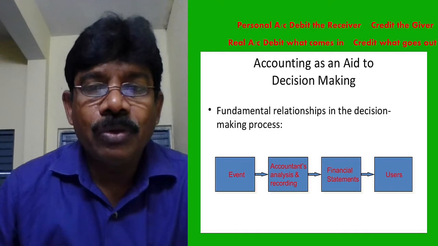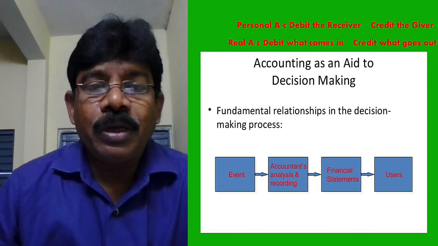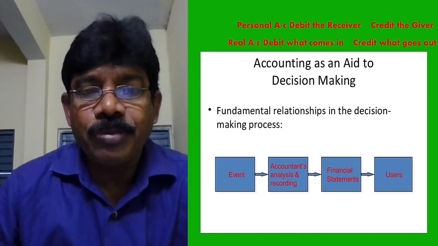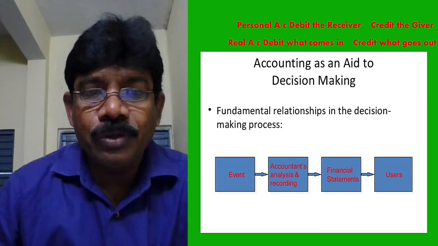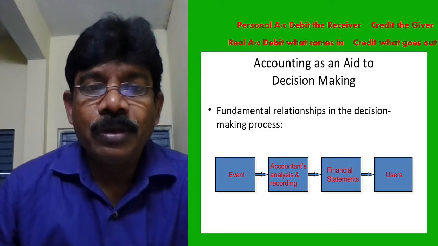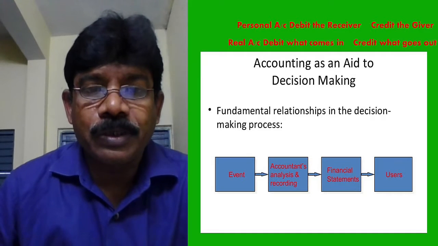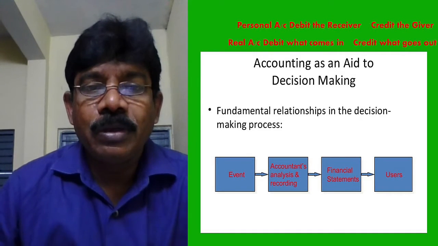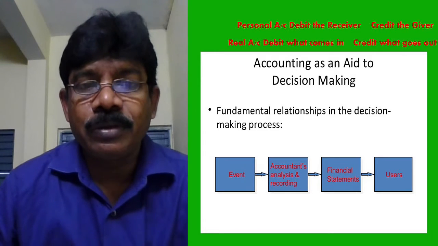Okay. So accounting is an aid to decision making. Aid means it helps in decision making. Once I supply the information to the user, that is management, management will understand, oh, sales are this much for these three months, sales are increasing compared to last month to this month.